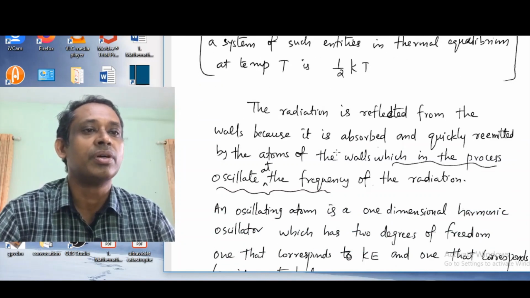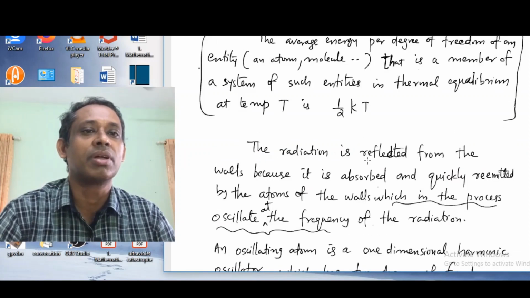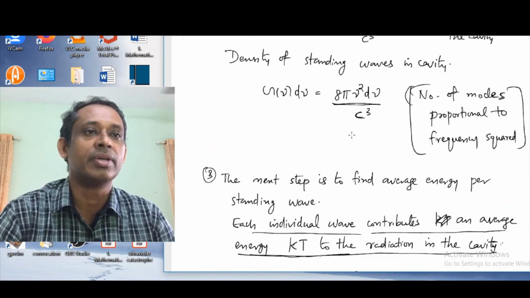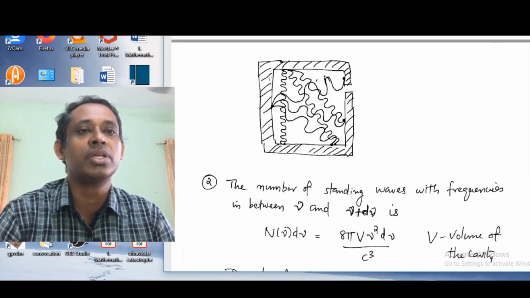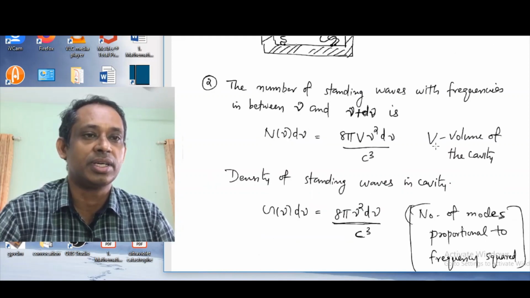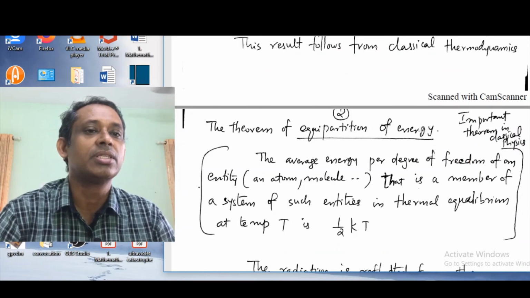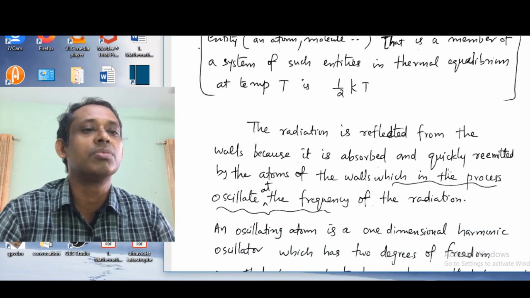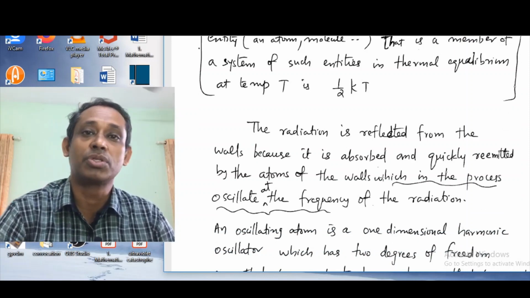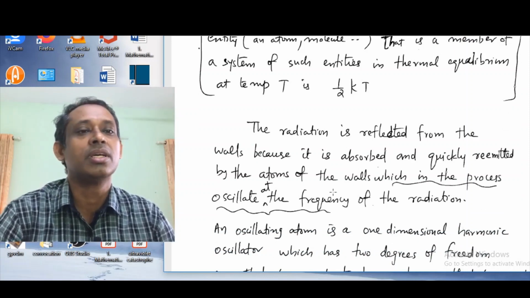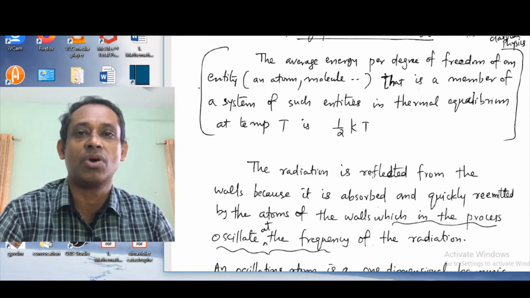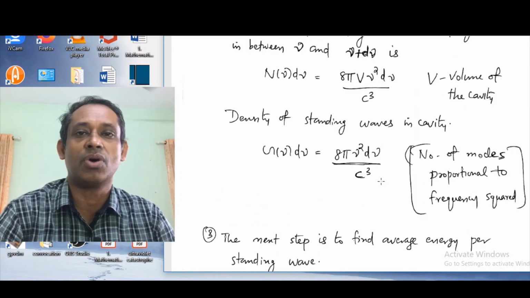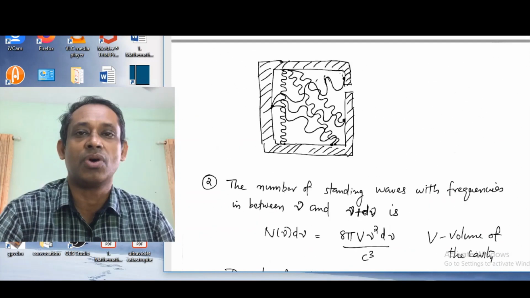We know the radiation is reflected from the walls. The standing waves are formed through the reflection of the radiation. Now the radiation is reflected from the walls because it is absorbed and quickly re-emitted by the atoms of the walls. That's why this reflection happens. There are atoms on the cavity walls.